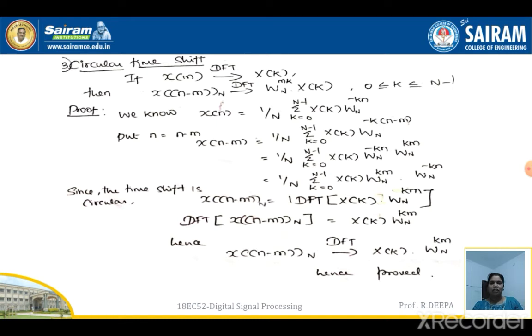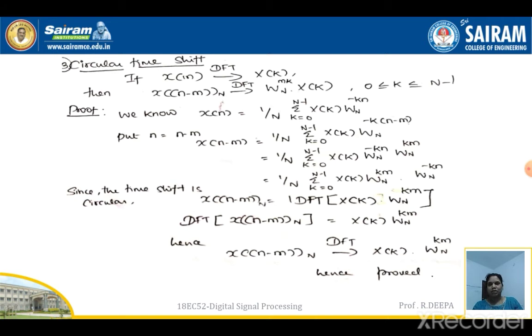That is, if the x of n sequence is shifted in time with respect to capital N, then what is the DFT? So we need to prove that the DFT of the circular time shifted sequence should be equal to W_N power of mk into X of k, where k ranges from 0 to N minus 1.